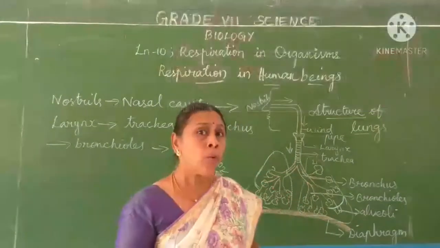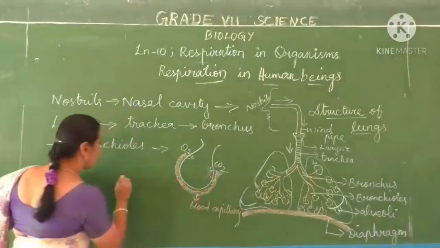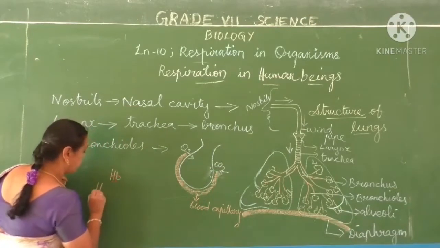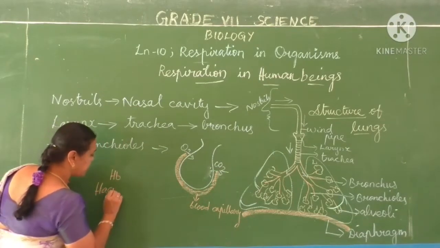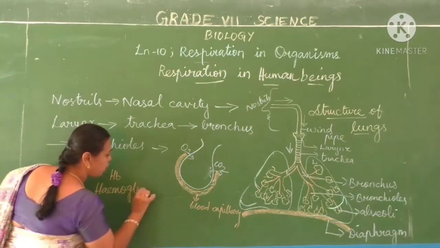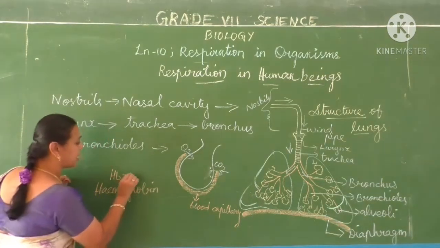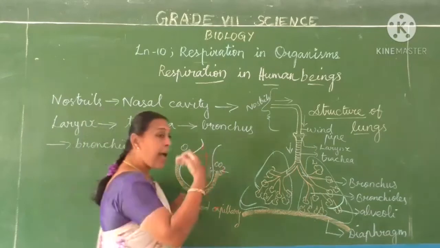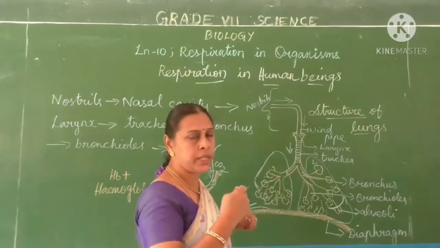So in the blood, what is present? Hemoglobin. H-A-E-M-O-G-L-O-B-I-N. Hemoglobin is present in the blood, and in the air we inhale, oxygen is present.